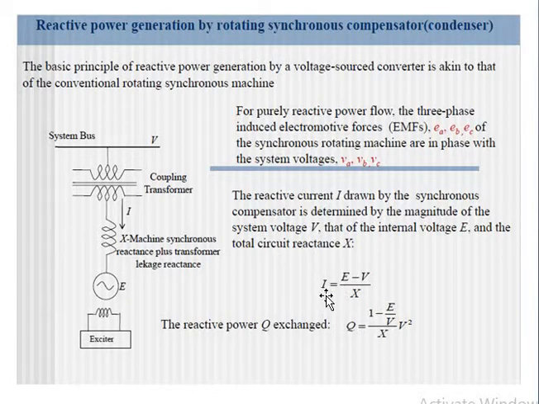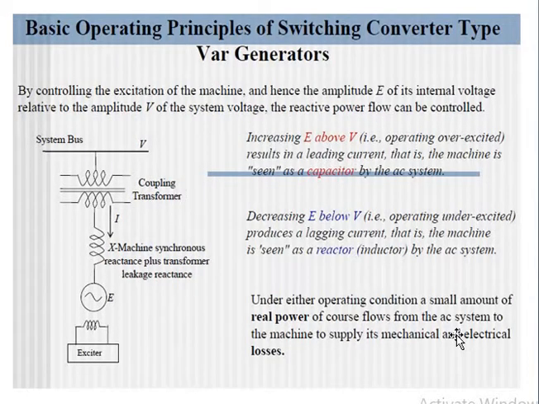That is, our equation is I equal to (E minus V) by X. And the reactive power exchanged in this case is Q equal to (1 minus E by V) by X into V square. Now, by controlling the excitation of the machine, and hence the amplitude of the excitation voltage E of the generator relative to the amplitude V of the system voltage, we can control the reactive power flow.